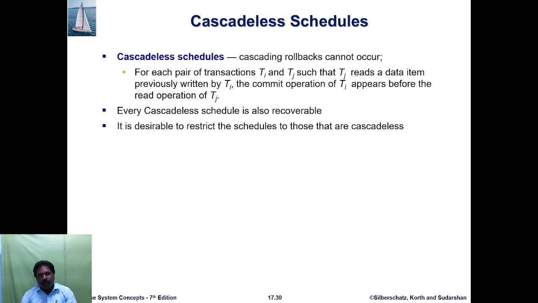Cascadeless schedules are those where cascading rollbacks cannot occur. For each pair of transactions Ta and Tj such that Tj reads a data item previously written by Ta, the commit operation of Ta appears before the read operation of Tj. Every cascadeless schedule is also recoverable. It is desirable to restrict schedules to those that are cascadeless.